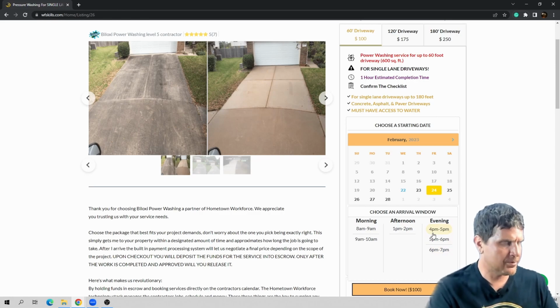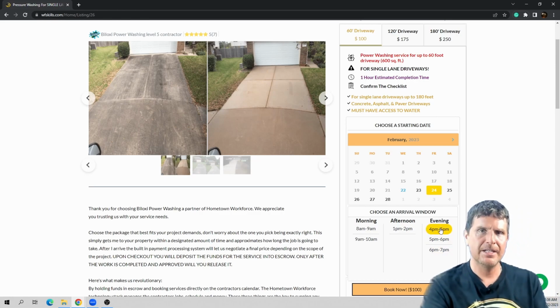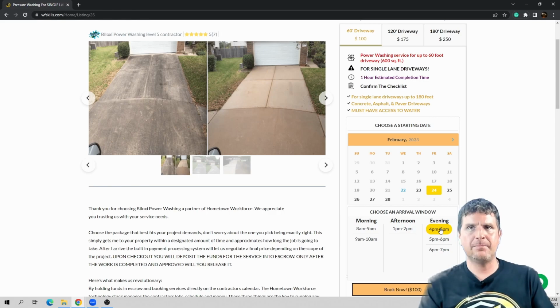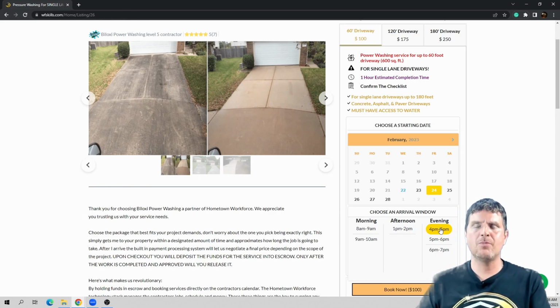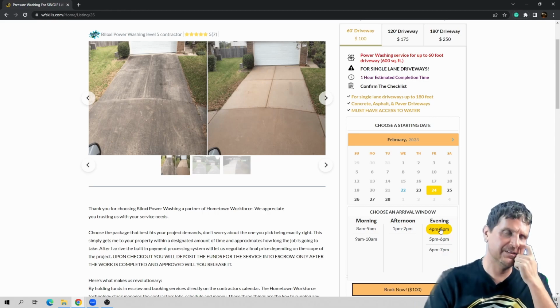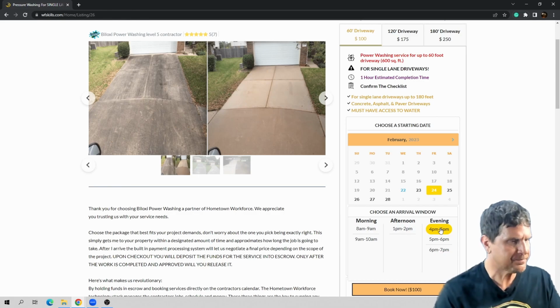For this example, we're going to hit 4 to 5 p.m. and this is the arrival window. So the contractor has the opportunity to add an extra hour to their listings if they expect the service to be more complicated than other services. This gives them a little bit of wiggle room as far as getting there on time.